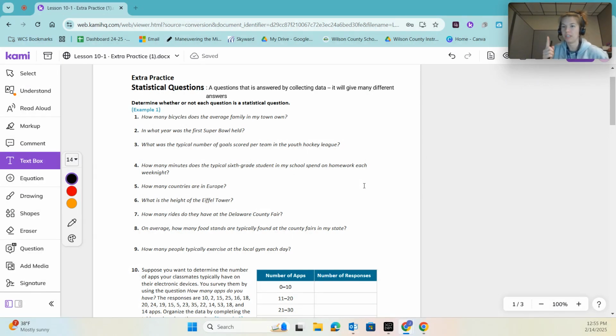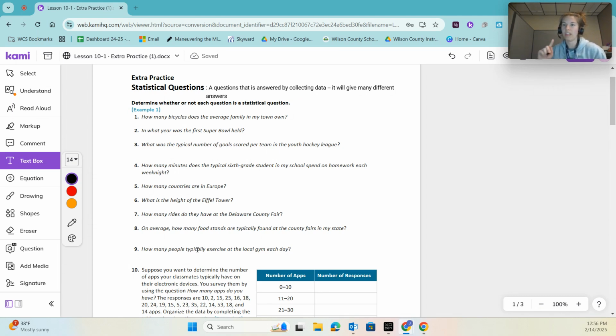You are one person. All right, how old is the average student in a K-12 classroom? That is going to give you lots of different kids with lots of different age ranges. So let's take a look at some examples of statistical questions.